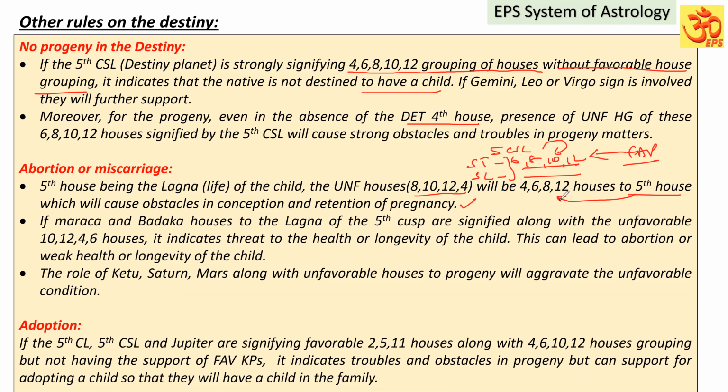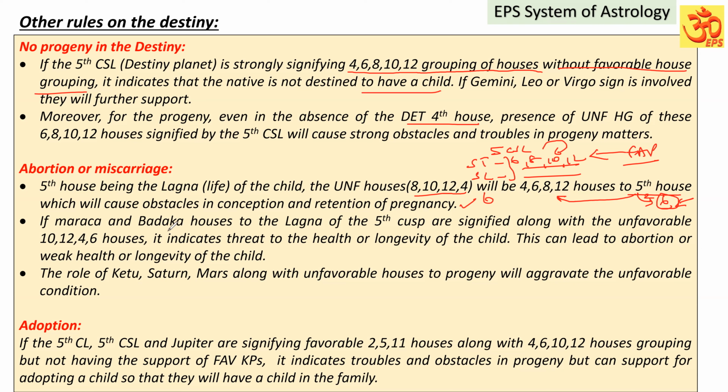Along with that, if you see, the second house from the fifth house is the sixth house. The sixth house for the lagna indicates some disease or health issues. And the second house is maraka to the fifth house. It is also joining hands with this. Then it will favor abortion or miscarriage.